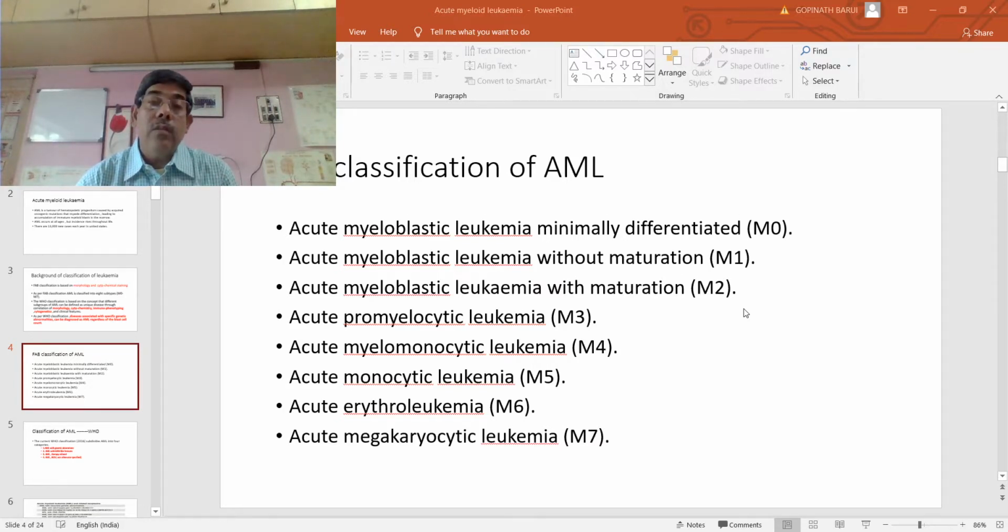Lastly, acute megakaryocytic leukemia. This acute megakaryocytic leukemia is a leukemic stage that arises from the megakaryocytic lineage in the bone marrow. The blast cells of acute megakaryocytic leukemia are usually found in the peripheral blood, and they often look like lymphoblasts.